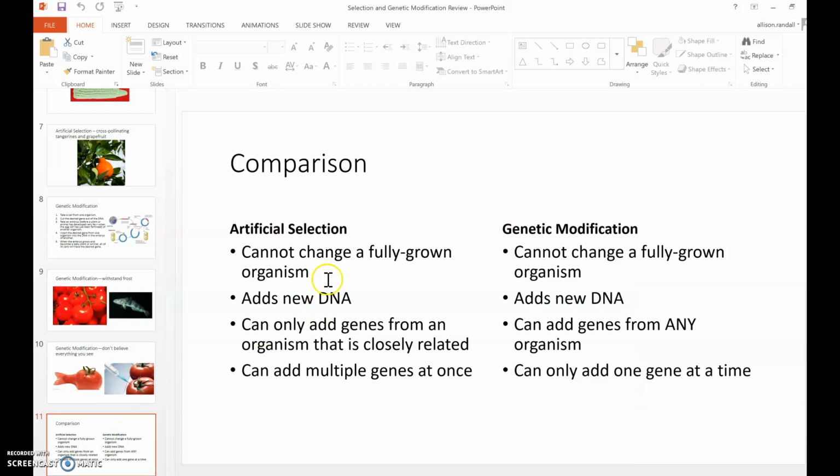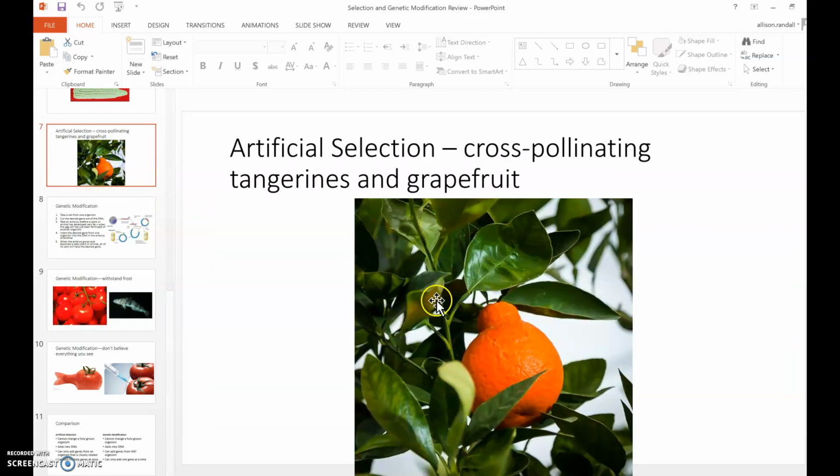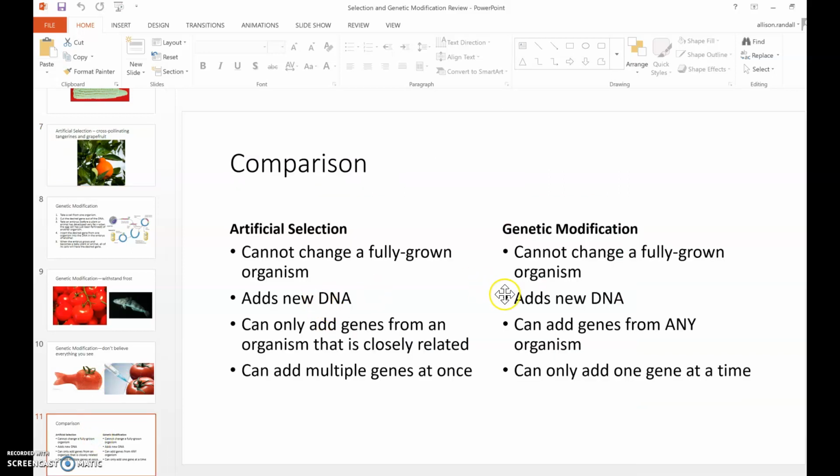Anyways, neither one of those can change the adult organism. Both of them add new DNA. In this case, they're adding some DNA from the Antarctic toothfish into the tomato plant. And in this case, they're adding new DNA from both tangerines and grapefruit. They're combining them together into a new fruit called the tangelo. So both of them are adding new DNA.